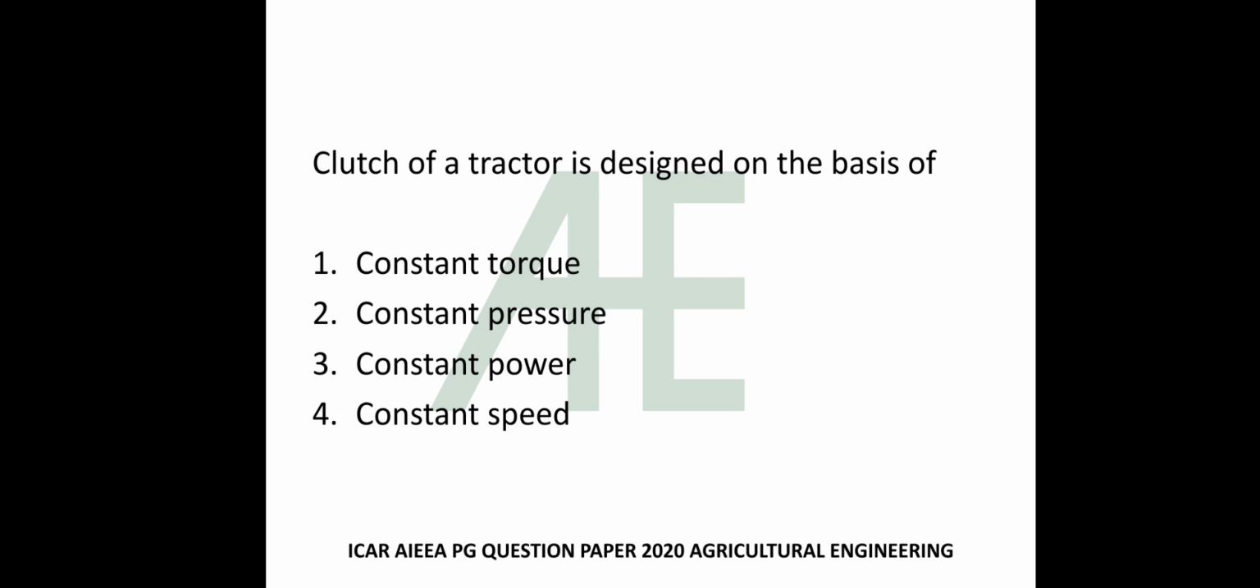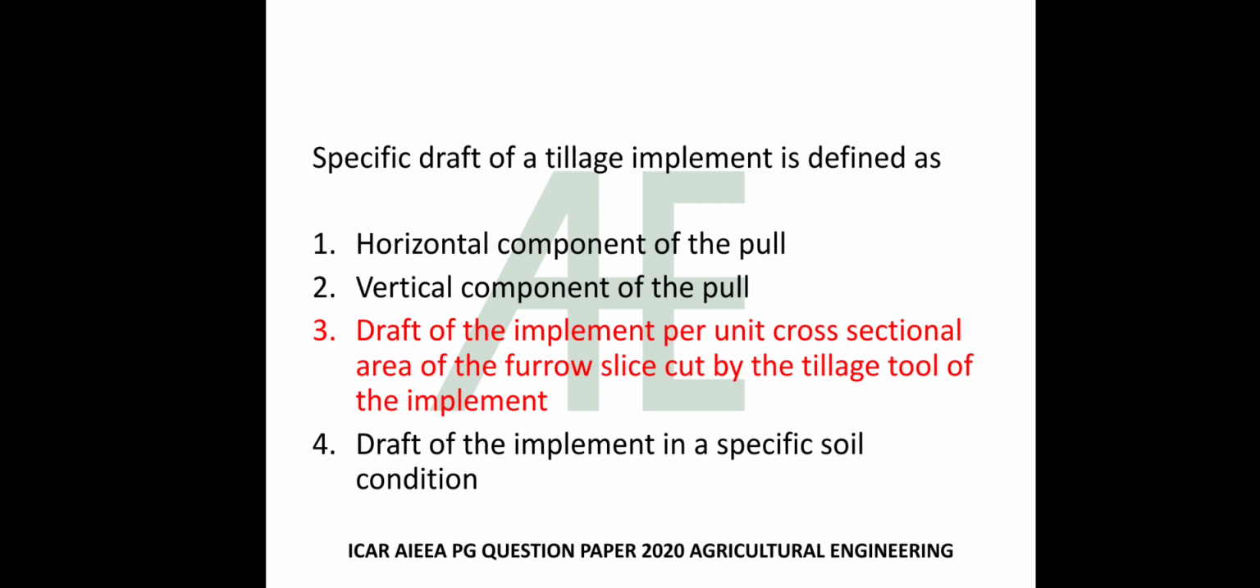Clutch of a tractor is designed on the basis of constant torque, constant pressure, constant power and constant speed. As everyone knows the answer of this question, I am not going to tell the answer. Specific draft of a tillage implement is defined as horizontal component of the pull, vertical component of the pull, draft of the implement per unit cross sectional area of the furrow slice cut by the tillage tool of the implement, draft of the implement in a specific soil condition. The answer is third option.